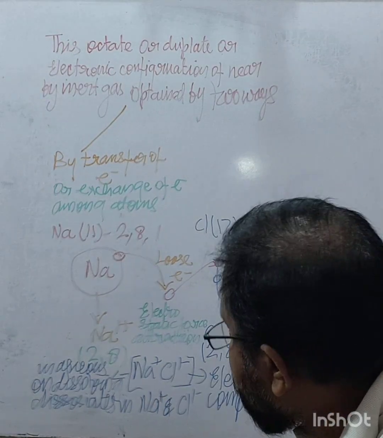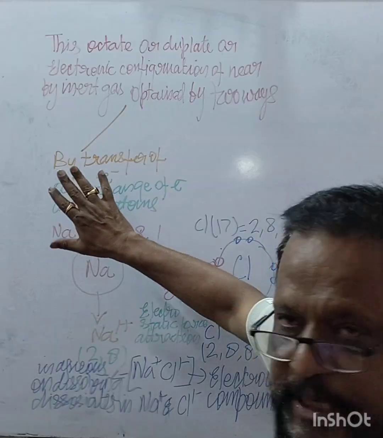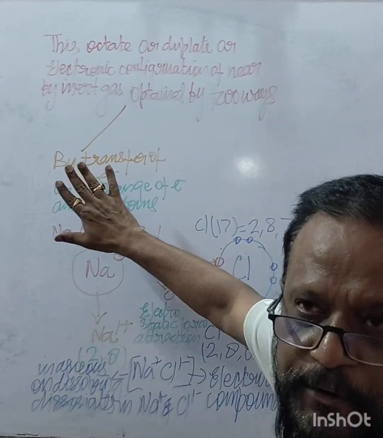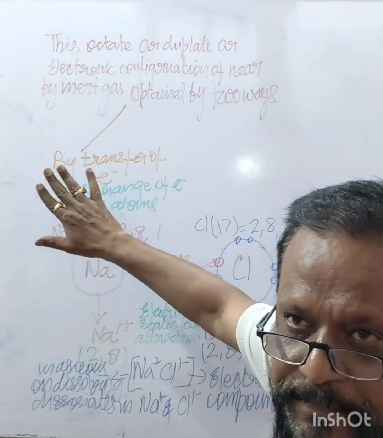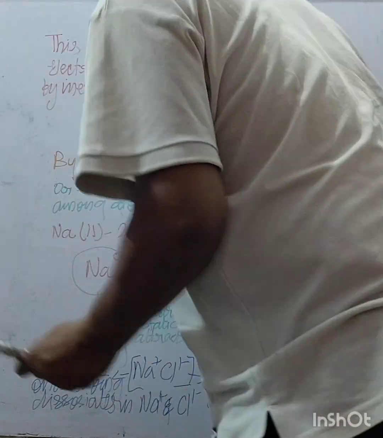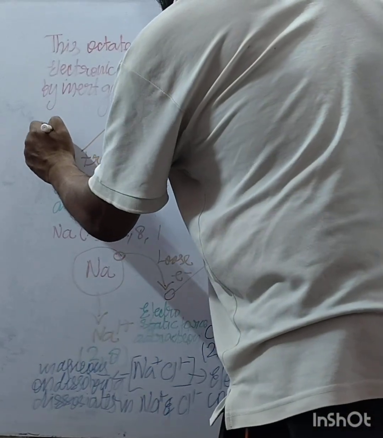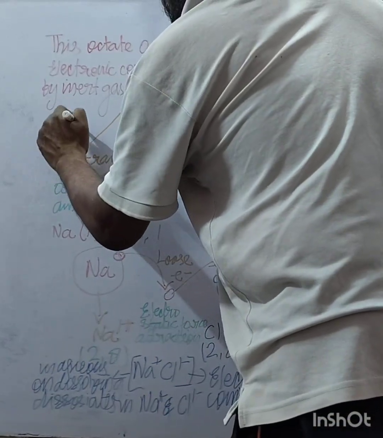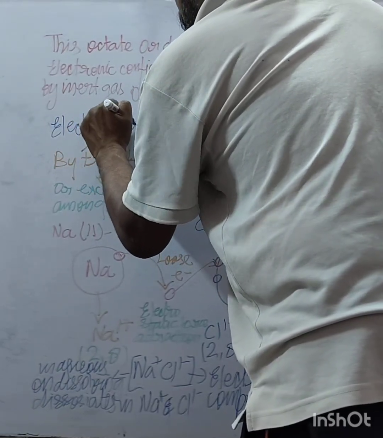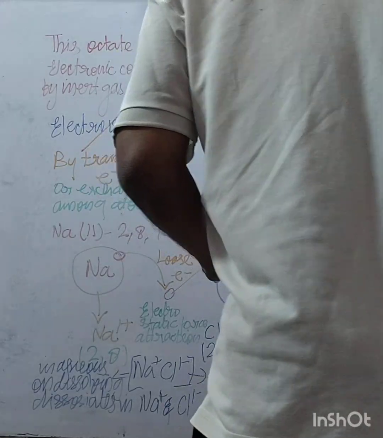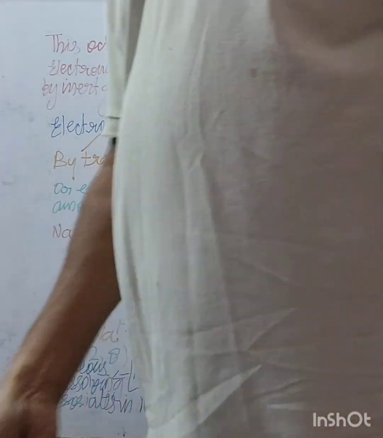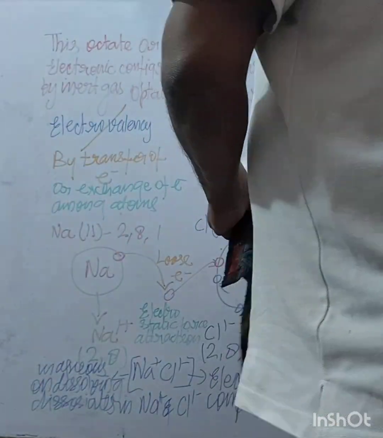So this is where we have transfer of electron. These are called electrovalent compounds. This is called electrovalency, right? Now we have, should I go?